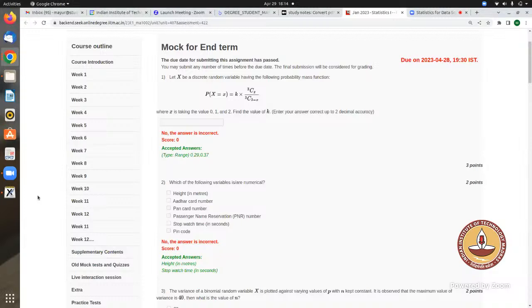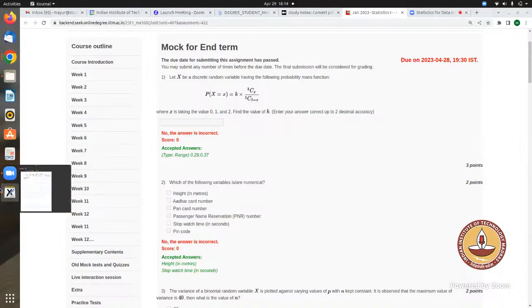Let X be a discrete random variable having the following probability mass function. With the probability mass function, that means it's a discrete variable. This probability mass function is given in terms of one formula: k into 3cx upon 3c(3 minus x), and X is taking values 0, 1, and 2, and we need the value of k.